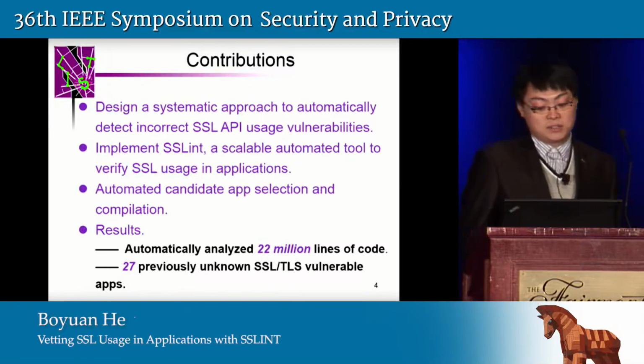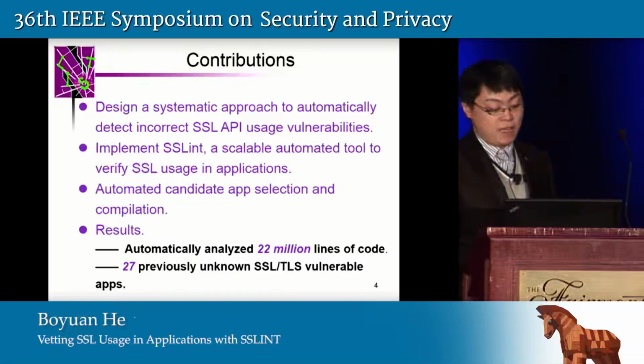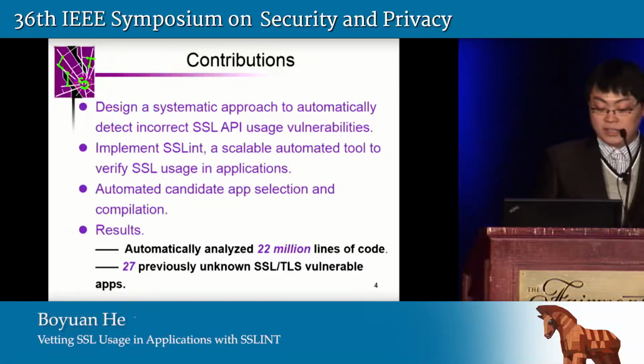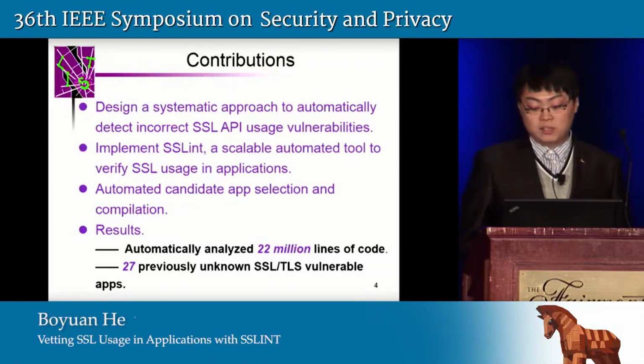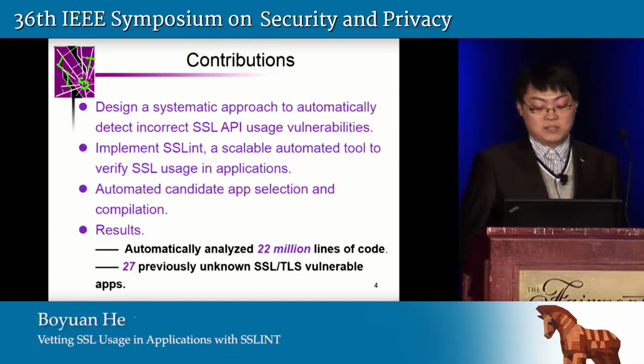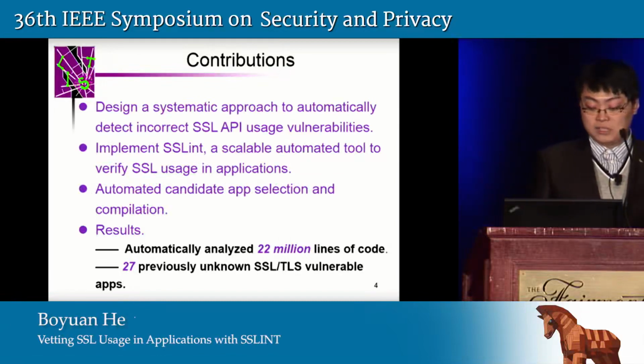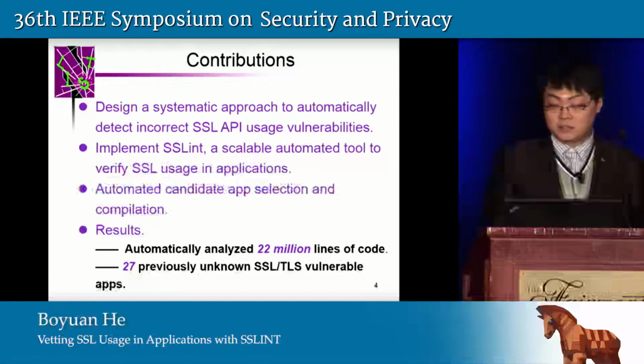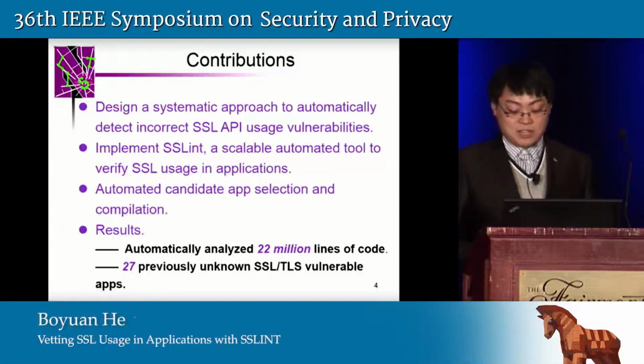So our work has four main contributions. Number one, we design a systematic approach to automatically detect incorrect SSL API usage vulnerabilities. The second one, we implemented SSLINT, a scalable automated tool to verify SSL usage in applications.